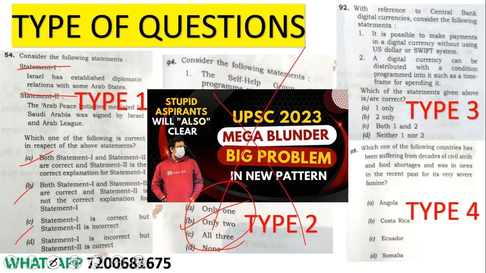This is done. And then this one is the last year's type 2 statement type question, where you need to know both the statements individually, only then you can solve it. Then here ABCD type question. This year ABCD was the easiest one. I will show you the count also, 1 minute.